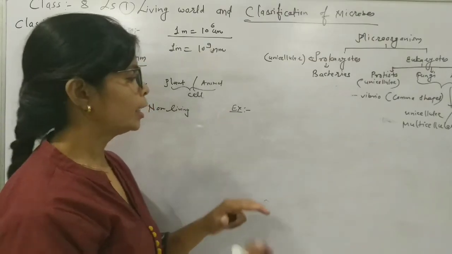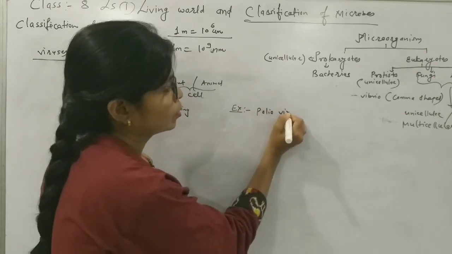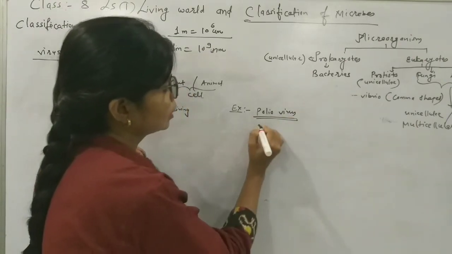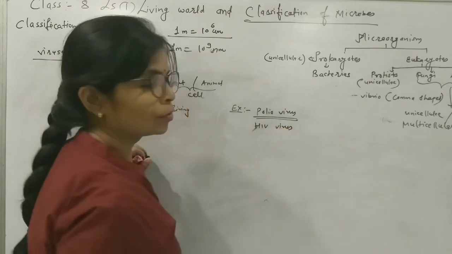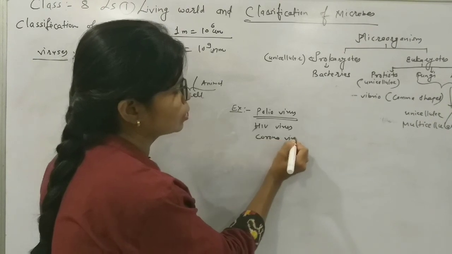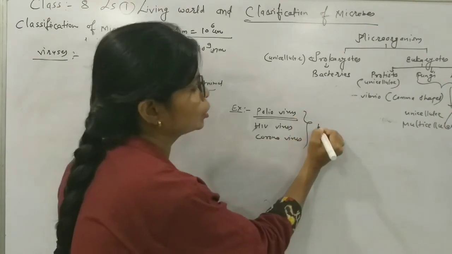Now the diagram is not in the example. We will take here the polio virus, which causes polio in children. Then the HIV/AIDS virus. Then nowadays we are familiar with coronavirus. Now these are regarding human beings.